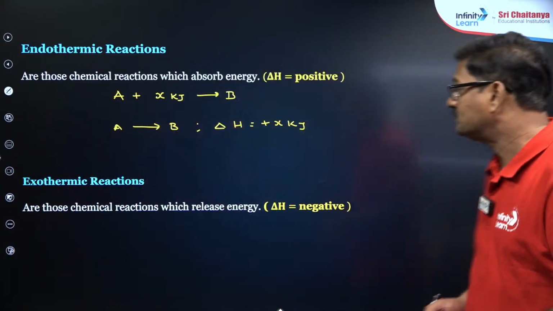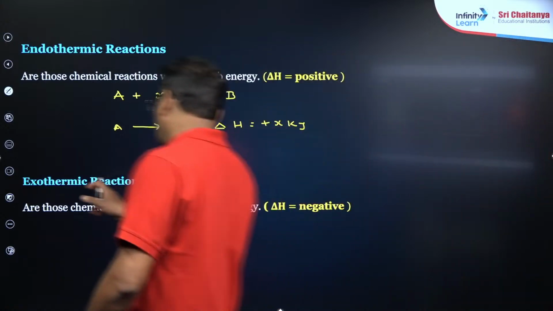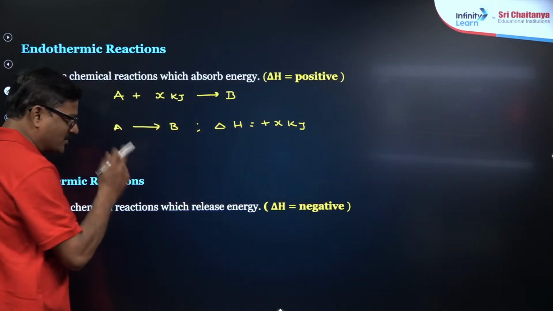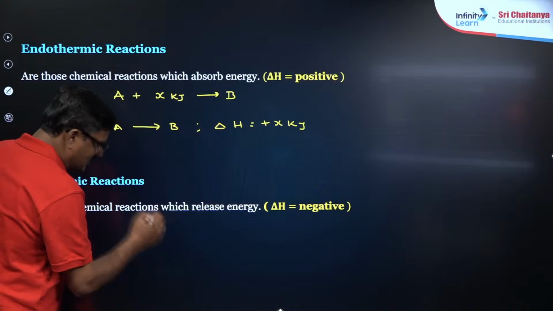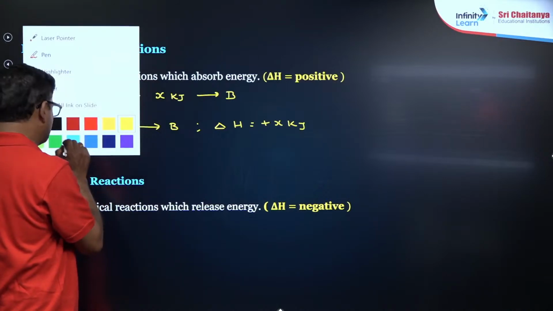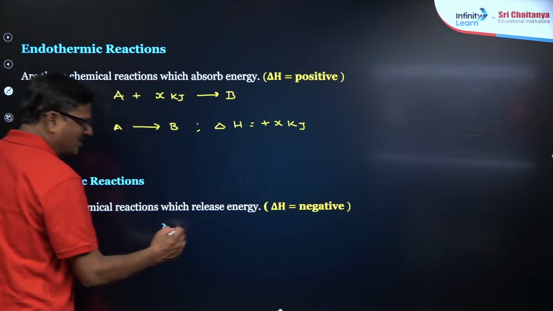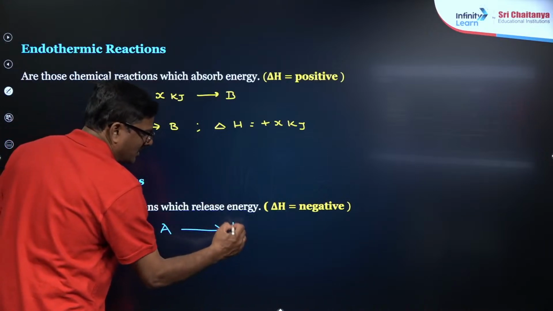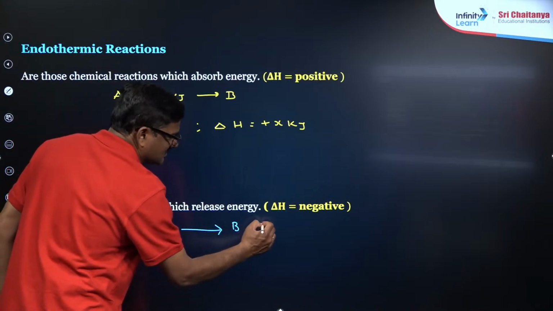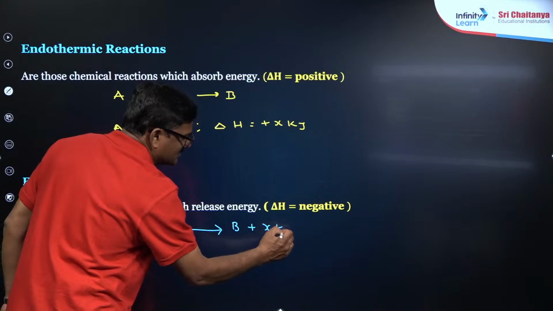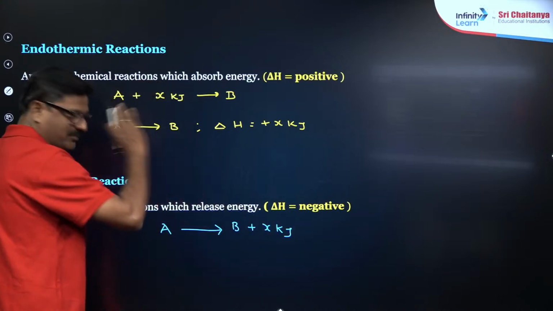Let us talk about exothermic reaction. Exothermic reaction means, let us say the same reaction or another reaction you can take. A is giving rise to B, and along with that, X kilojoules of energy is lost in this example.